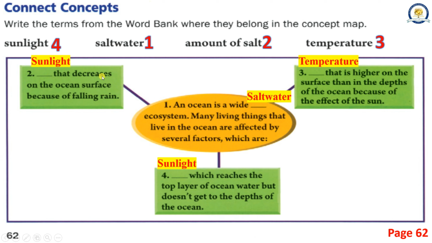Sunlight, which decreases on the ocean surface because of falling rain. 3. Temperature, which is higher on the surface than in the depths of the ocean because of the effect of the sun. 4. Sunlight, which reaches the top layer of ocean water but doesn't get to the depths of the ocean.